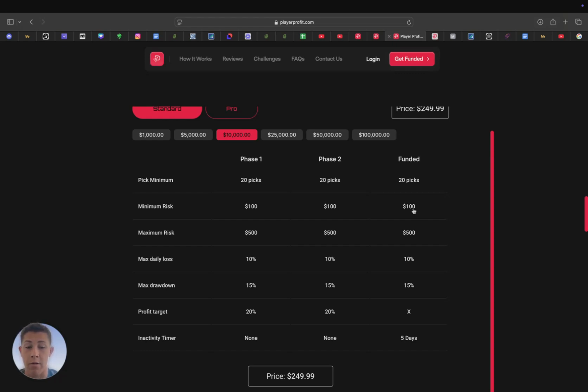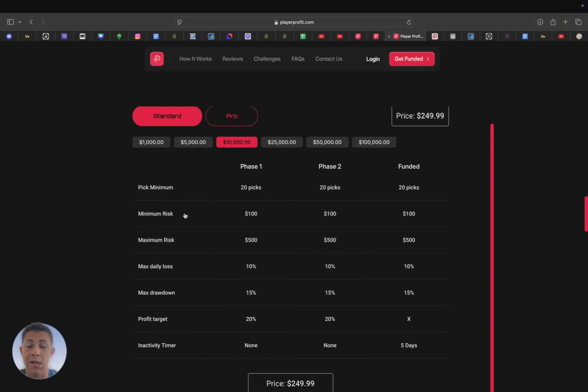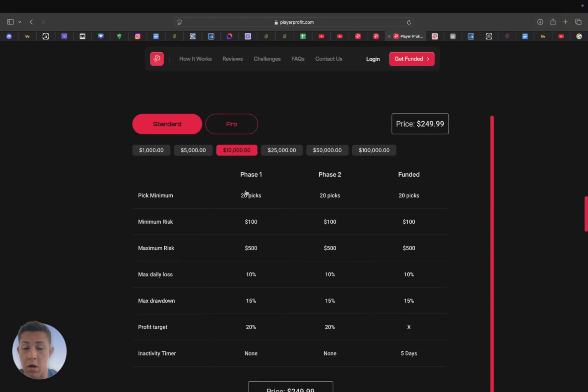That's how powerful it is, guys, because you're able to bet with a bigger unit size than you'd be able to on a regular sportsbook. That's why I always tell you guys, go get a funded account. Stop using your own money every single day to play sports picks. Go use Player Profit. That's what we use as professionals. If you talk to a lot of professionals nowadays, they are all using Player Profit. They are using funded sports picking. They are not just risking all their money on DraftKings or FanDuel.